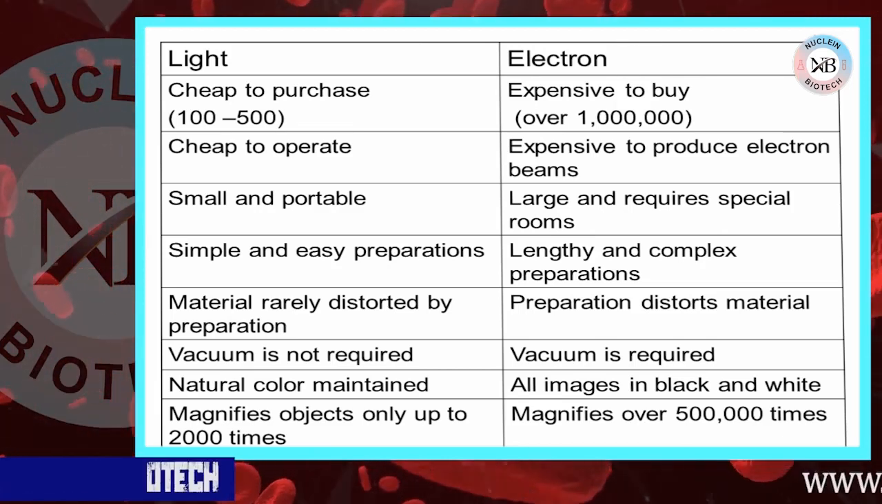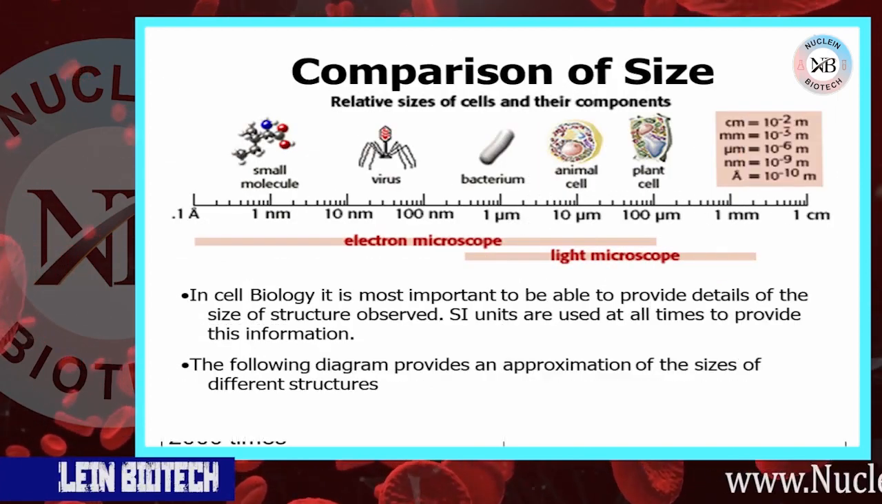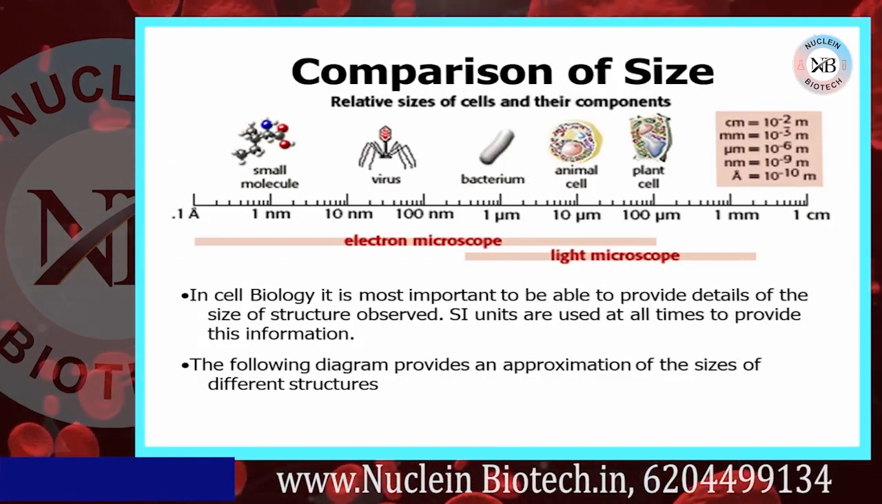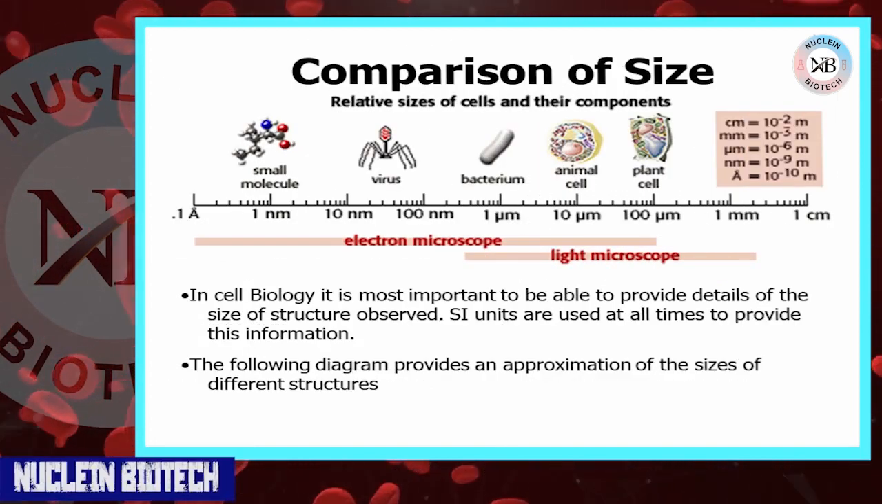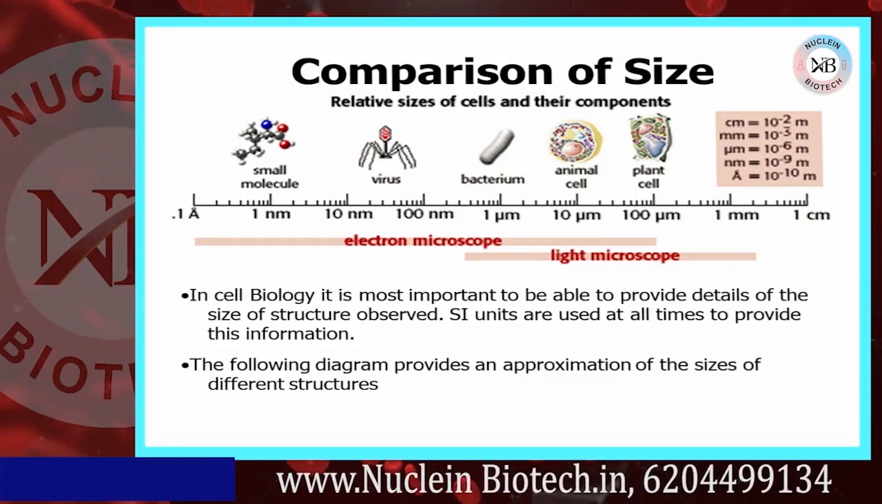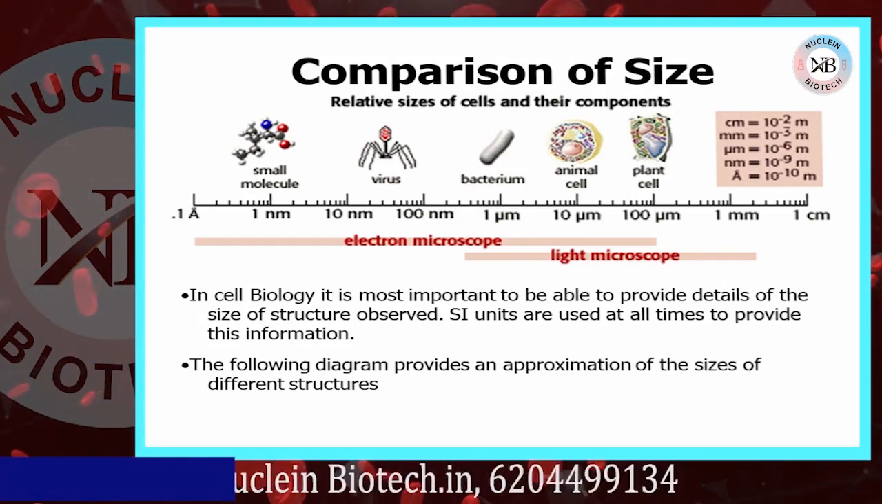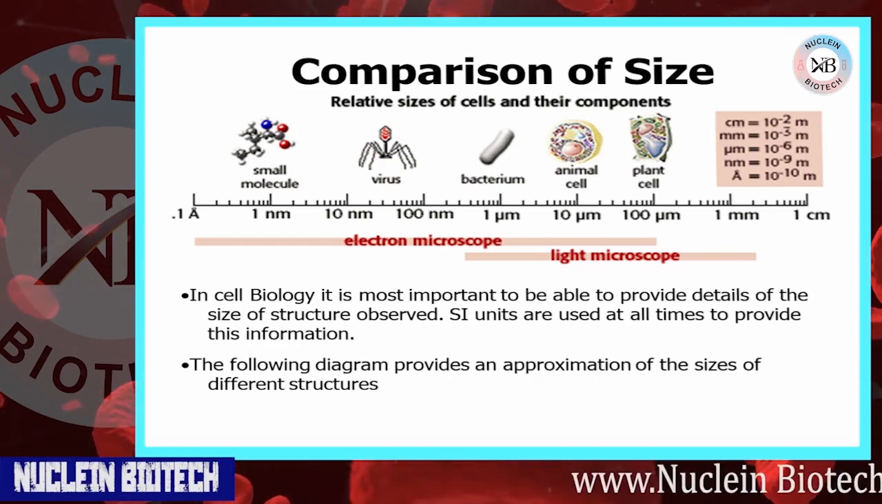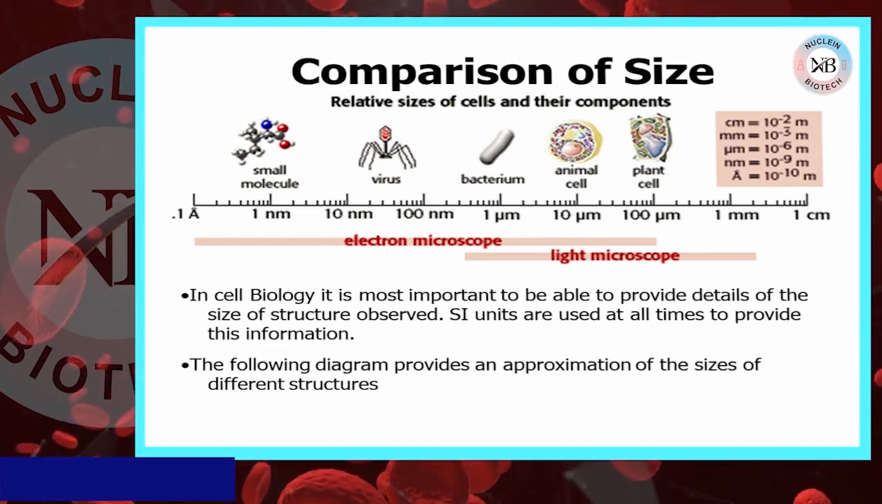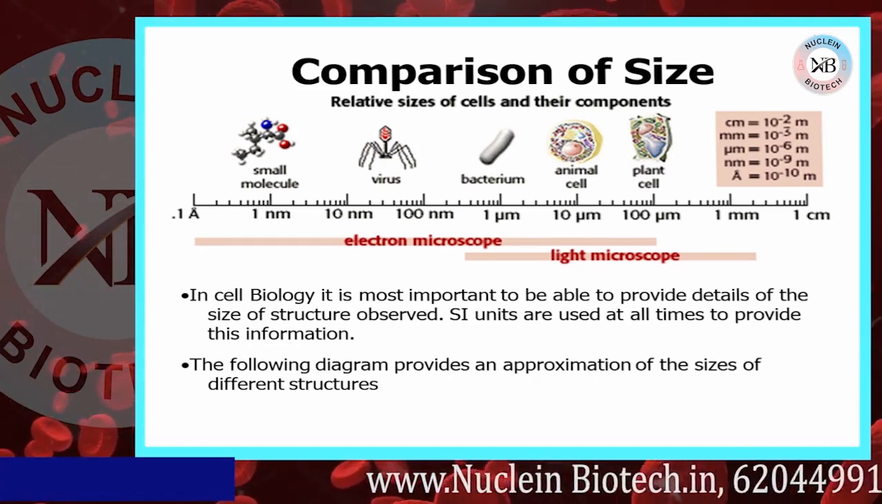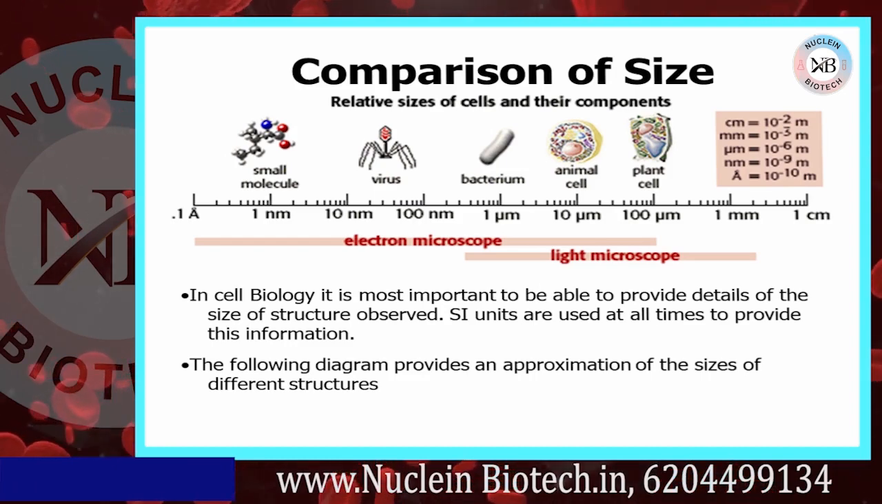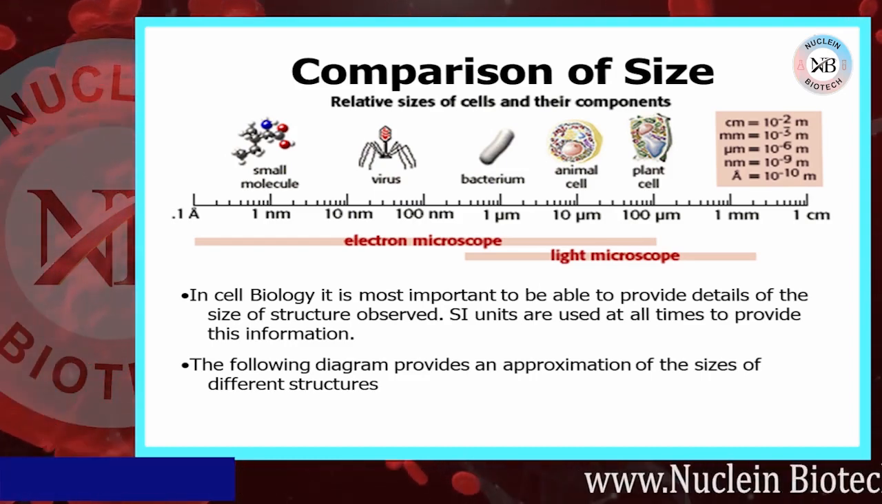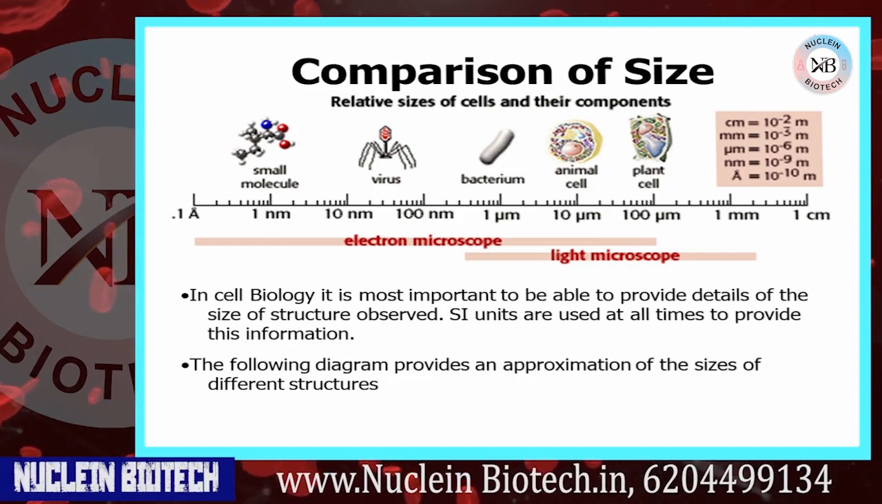Comparison of size, relative size of cells and their components in this diagram. In cell biology, it is most important to be able to provide details of the size of a structure observed. SI units are used at all times to provide this information. The following diagram provides an approximation of the sizes of different structures.